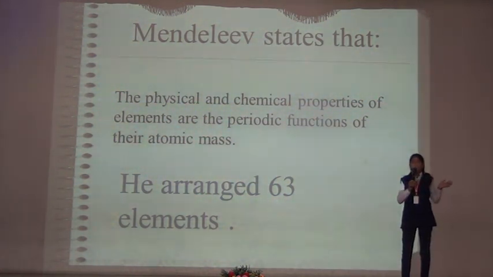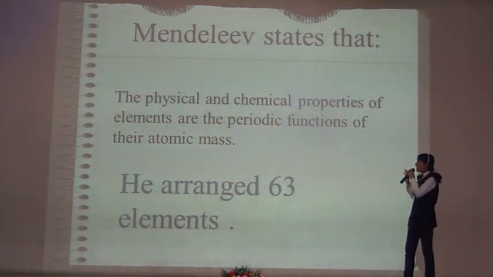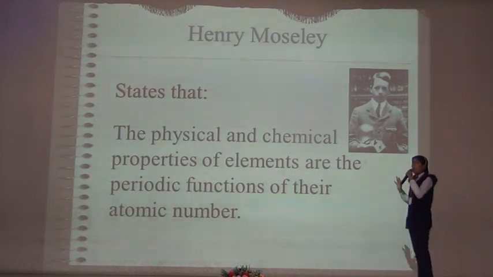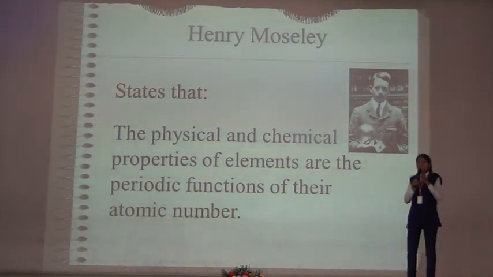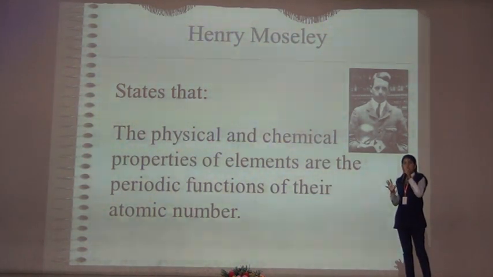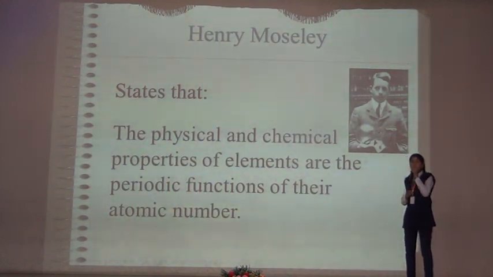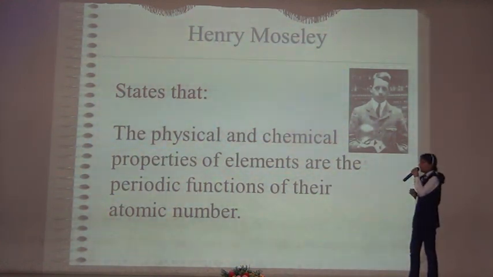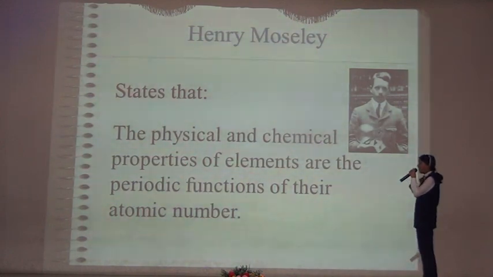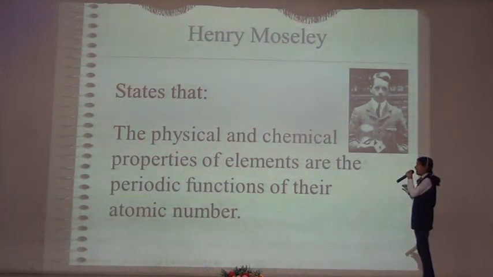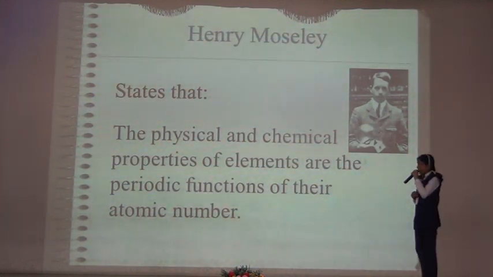Although there were many scientists before who discovered many laws, they were discarded. One of the main merits of Mendeleev was that he arranged the elements as groups and periods, and also left gaps for the undiscovered elements. There were some demerits also, which led to the discarding of his table.